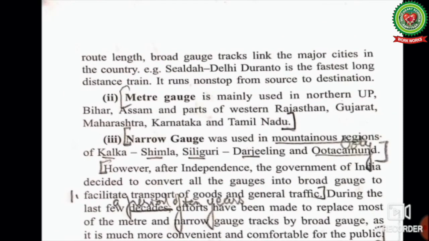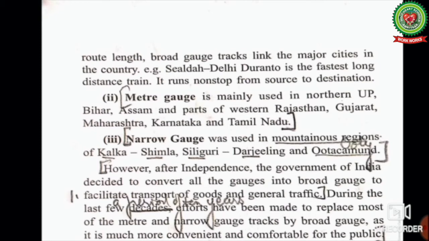Accounting for about 50% of the total route length, broad gauge track links the major cities in the country. For example, Sealdah Delhi Duronto is the fastest long distance train. It runs non-stop from source to destination, that is, from its starting point to its final place where it has to reach.